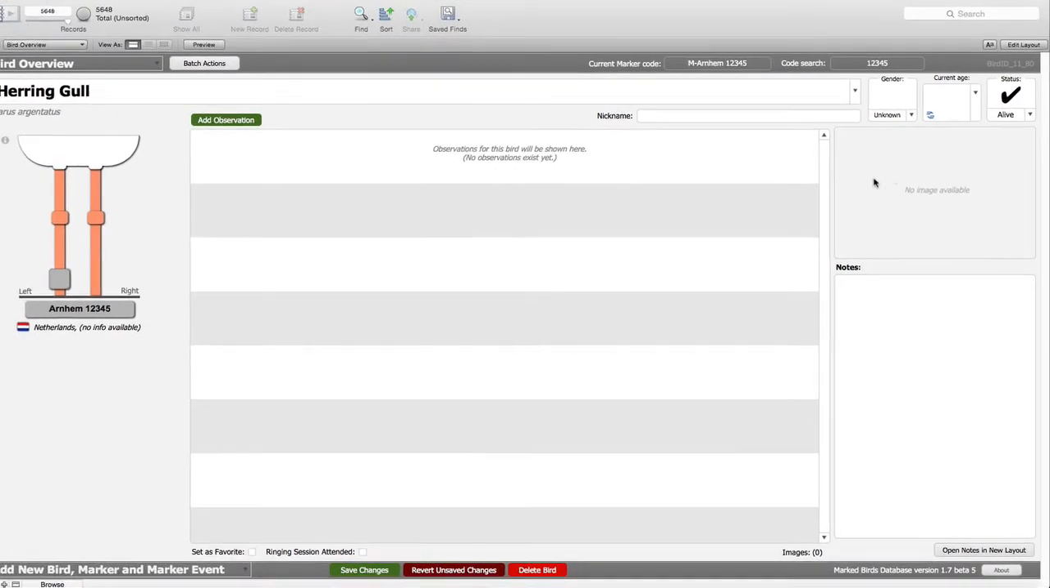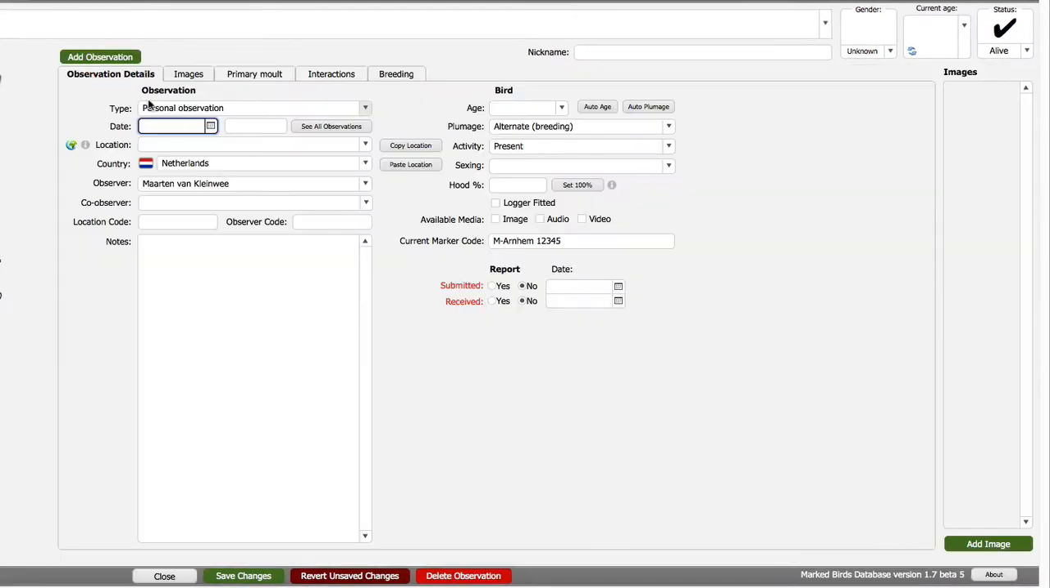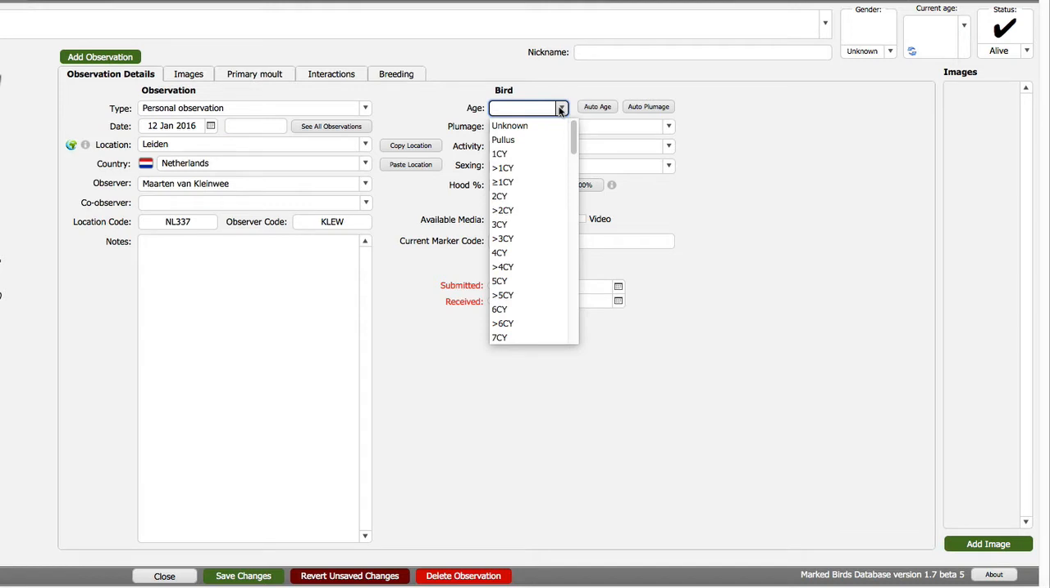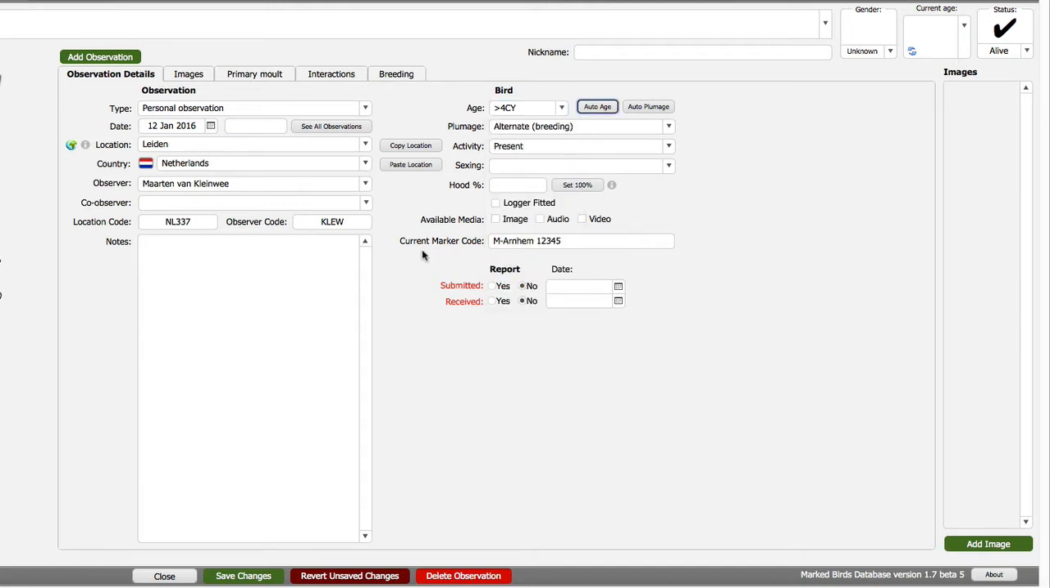But of course, we've observed the bird, so we can add an observation. Let's say we've observed it today, January 2016. And let's say it was an adult herring gull, so that would be older than 4 calendar years. As far as we know, that's now the current age of the bird. So if I now save the observation, that observation age is now used as the current age.